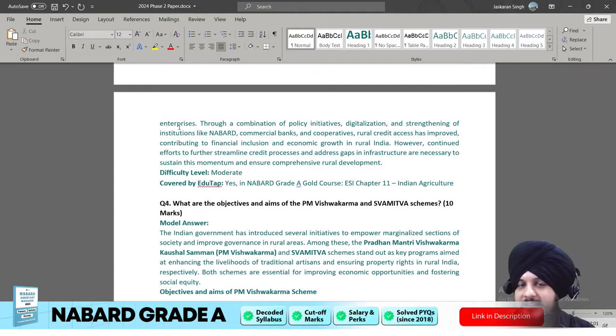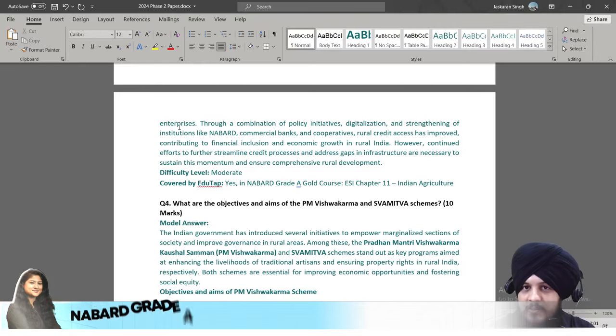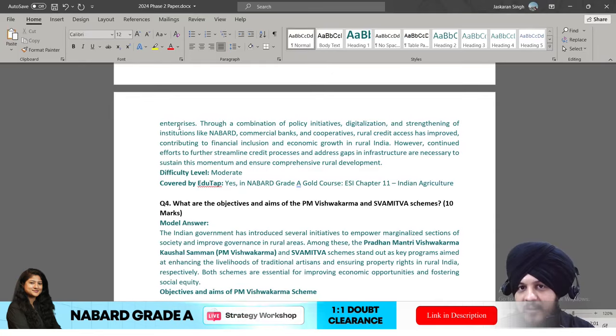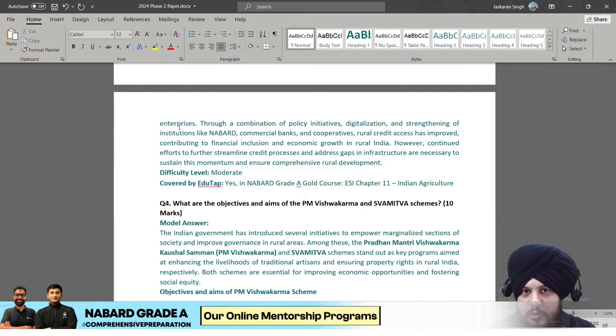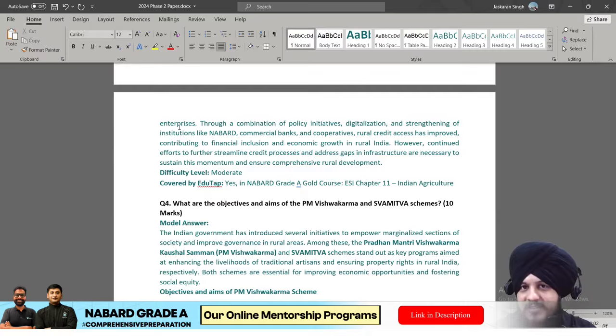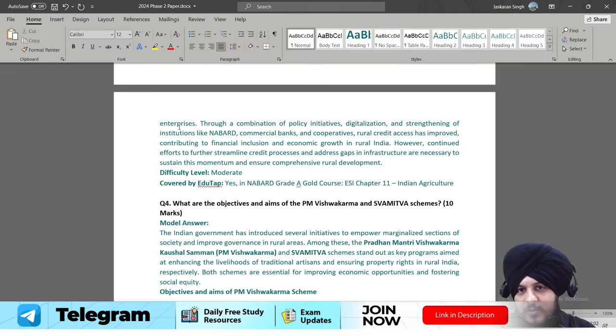The second parameter is the impact factor. What do we mean by impact factor? The impact factor means that when a certain scheme is launched, it has a huge impact either in that certain sector or in the economy, or with respect to the society, that is with respect to women, or maybe with respect to the marginalized section of the society, the vulnerable section of the society. Such type of huge impact factor is there.